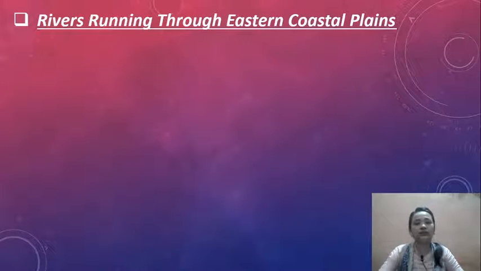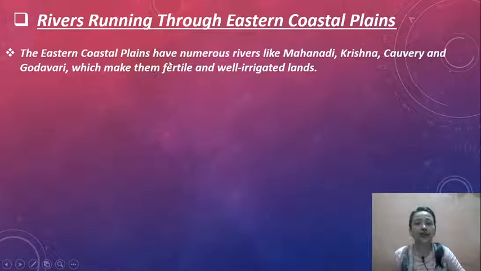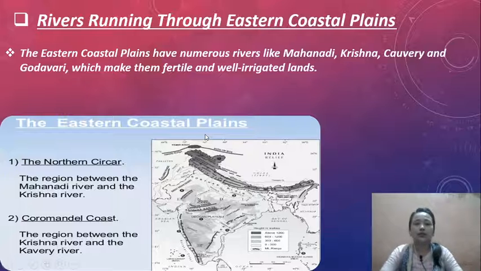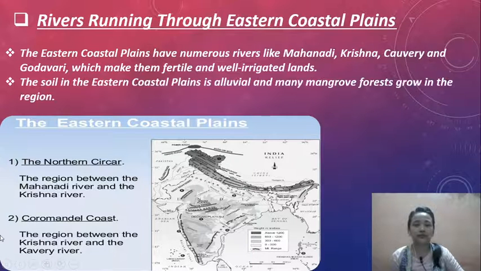Rivers running through the Eastern Coastal Plains. The Eastern Coastal Plains have numerous rivers like Mahanadi, Krishna, Kaveri and Godavari, which make them fertile and well irrigated land, as you can see in the image. Well irrigated land means watering the land and making it ready for agriculture.